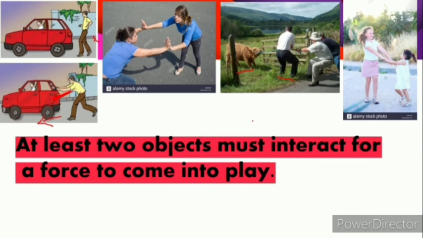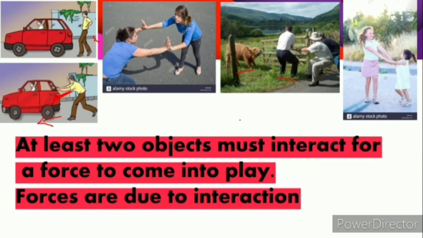Only then there is a force. So altogether, forces are due to interaction. With only one object, there is no force taking place. Force will take place when two or more objects try to interact with each other.